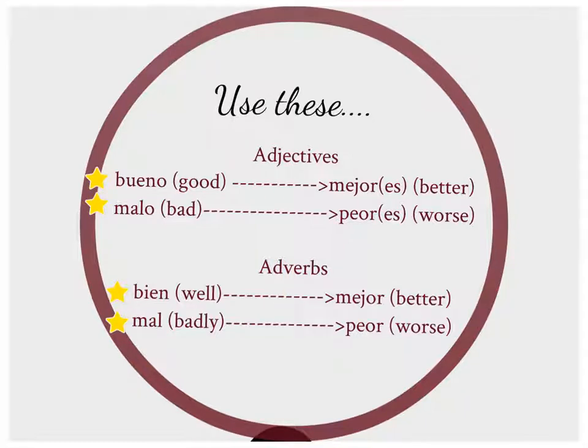For your adverbs here, you're going to say bien, pero mejor, mal, pero peor. So what's really important here is that you are making sure that you use the adjectives versus the adverbs correctly. You would use the adverbs to say she dances well, so you would use this more for verbs. She dances well, but I dance better. They bowl badly, but you bowl worse. So you would use this for more activities, per se.